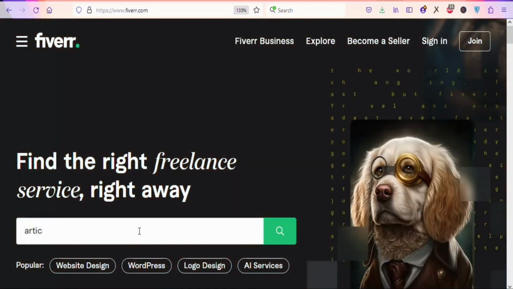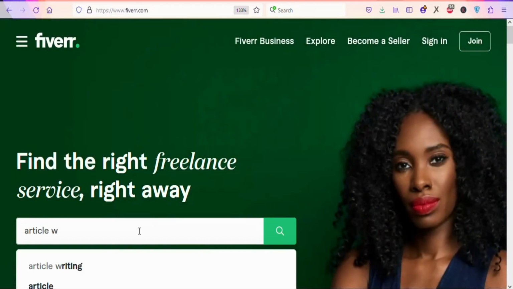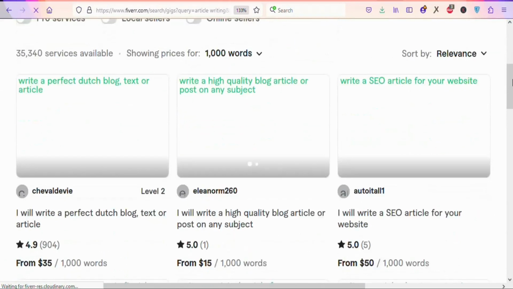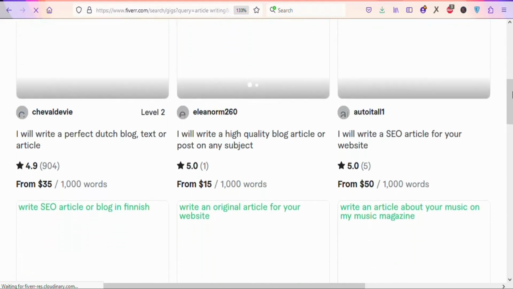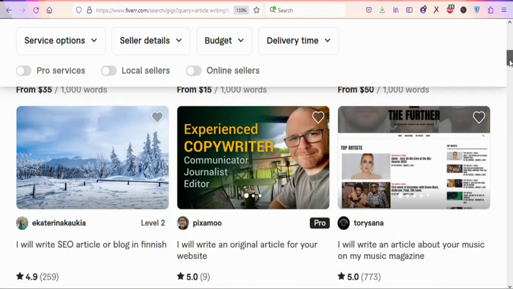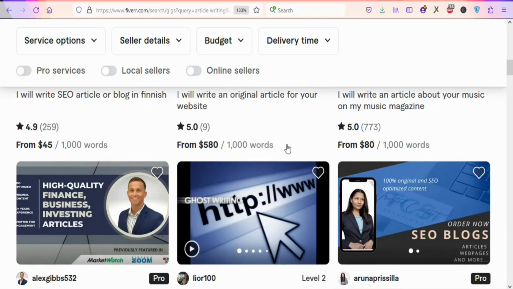For example, let's type article writer, or you can just type article writing. So let's type article writing. Once you search for article writing, you can see these are people who are using the same method to make money. You can see some are charging $15, some are charging $35, some are charging $50, and many others. You can see $80, $580, $45.